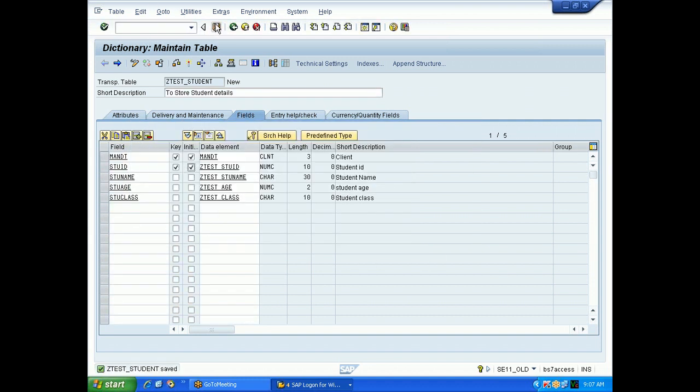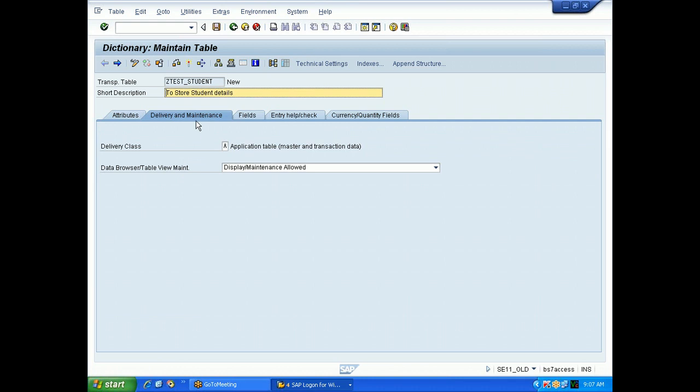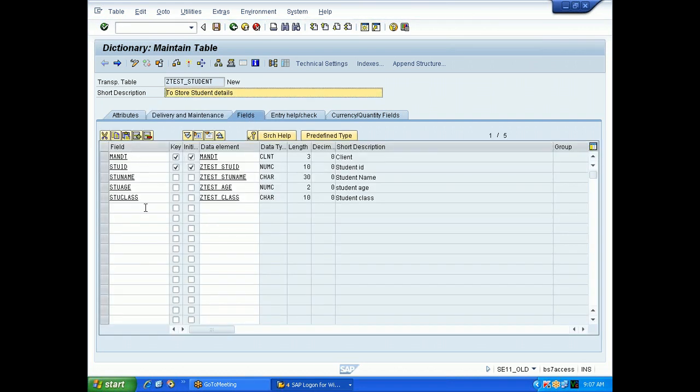Now, what are all the things we have done from the beginning, if you remember. See here, when we are creating a table, this is the first screen we have seen. We have given a delivery class A and data browser, display maintenance allowed. We came here to the fields. We have given different fields, and then we went to the technical settings.